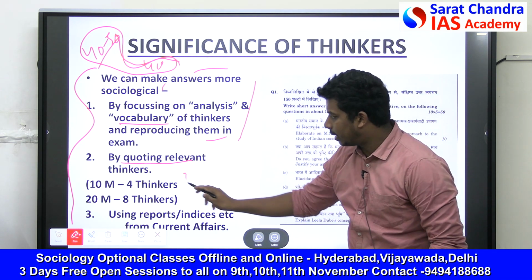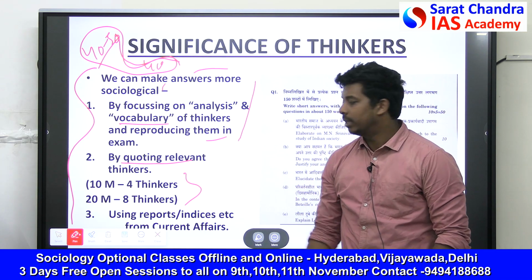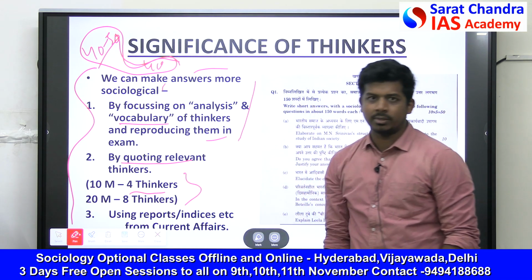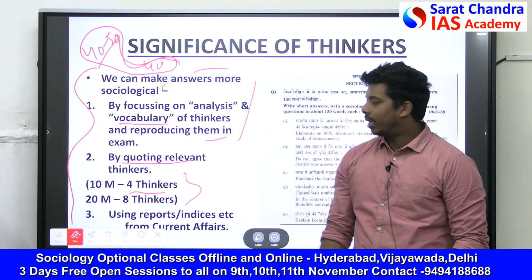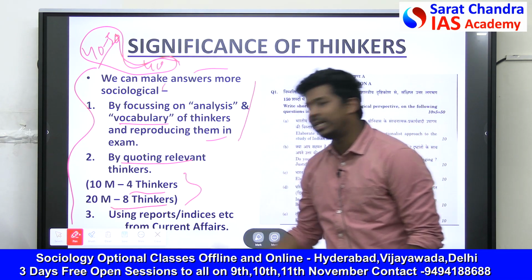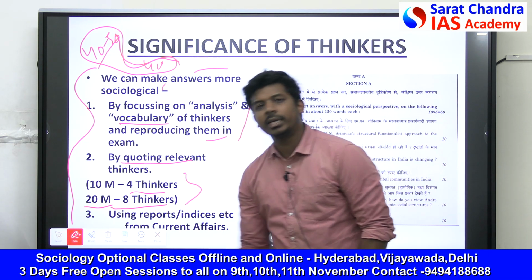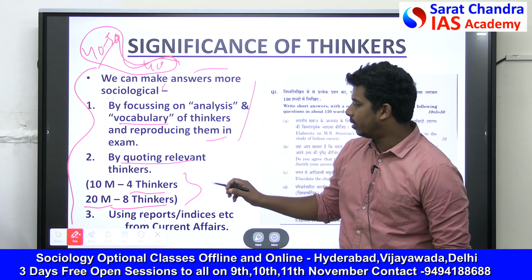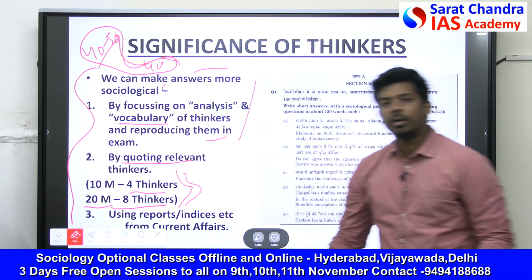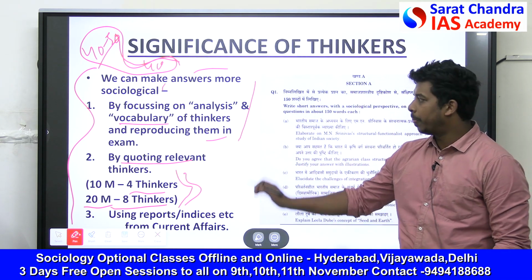It is generally said that when a 10 marks question is given, you have to write at least 4 thinkers. So you should mention at least 4 thinkers in a 10 marker question. And you are supposed to mention at least 8 thinkers in a 20 marker question. Why? Just to make your answer more sociological, more expert-like, okay? Expert-like. You are not supposed to write like a common person.